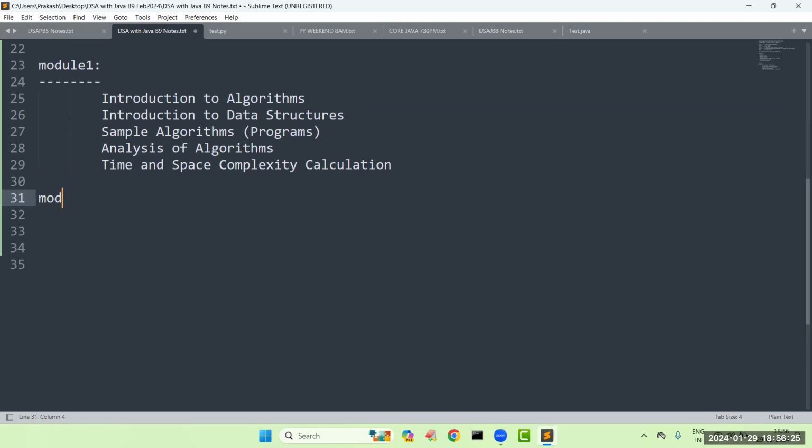Then, sir, second module. In the second module, we have our theoretical part, the array data structure. Sir, every programming language provides some inbuilt data structures. One of the inbuilt data structures that we have in Java is the array data structure.